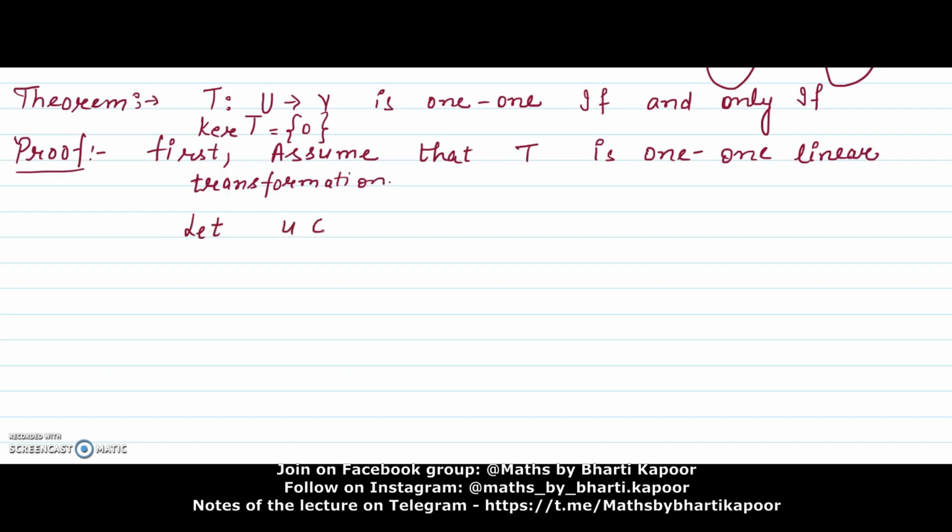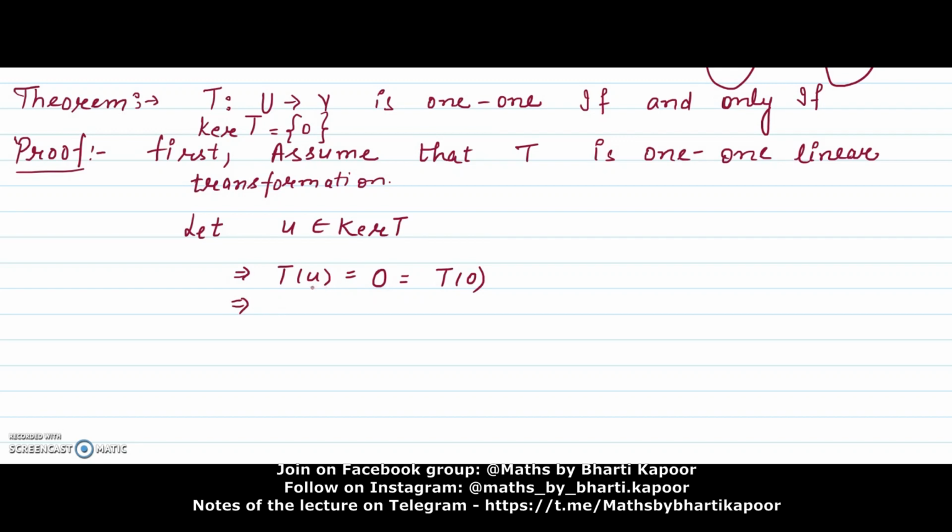For that, let U be any arbitrary element in kernel T. By definition of kernel T, T image of U will be 0. And we know that under any linear transformation, image of 0 is always 0. So T of U, which is equal to 0, can be written as T of 0.